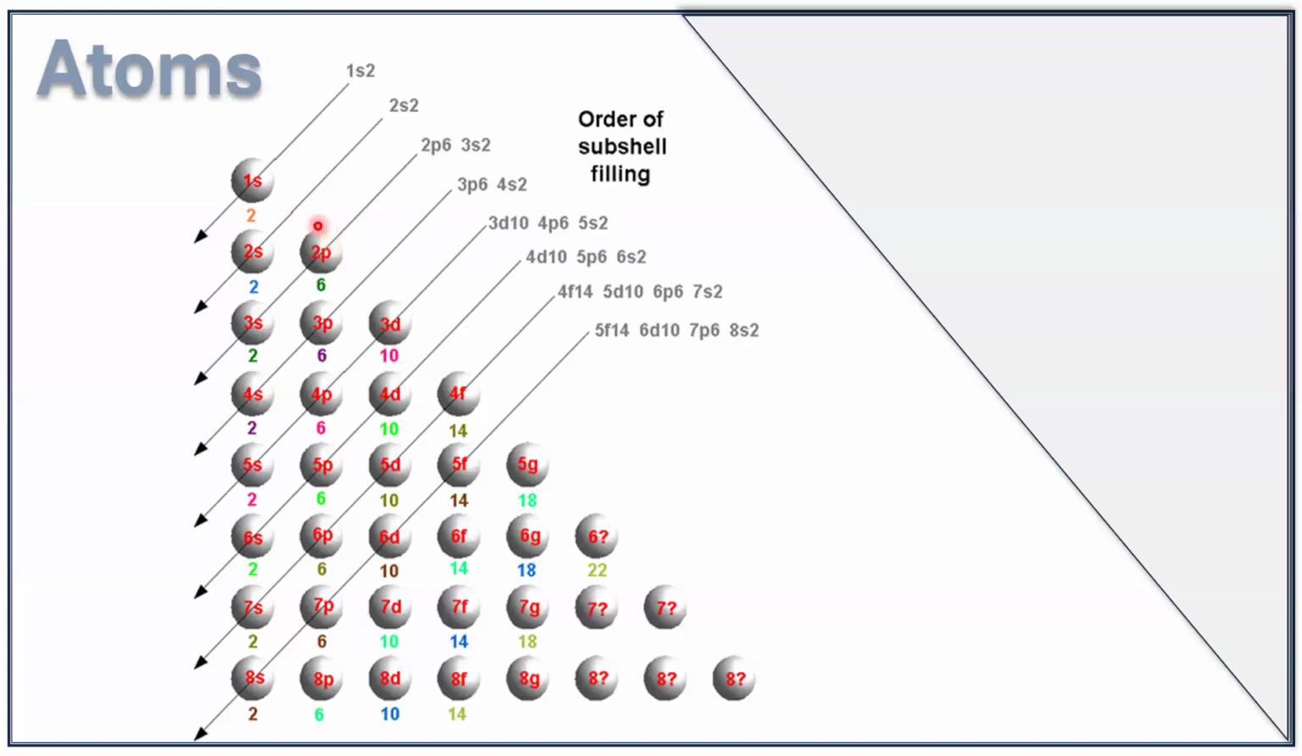I'm not going into detail of this order. Let's just remember, we have a shell. Shells are indicated as first, second, third, etc., or K, L, M, N. Inside each shell you have different subshells, and these subshells are indicated as s, p, d, f, etc. And inside each subshell you have different orbitals, and the maximum number of electrons that can be accommodated in an orbital is 2.